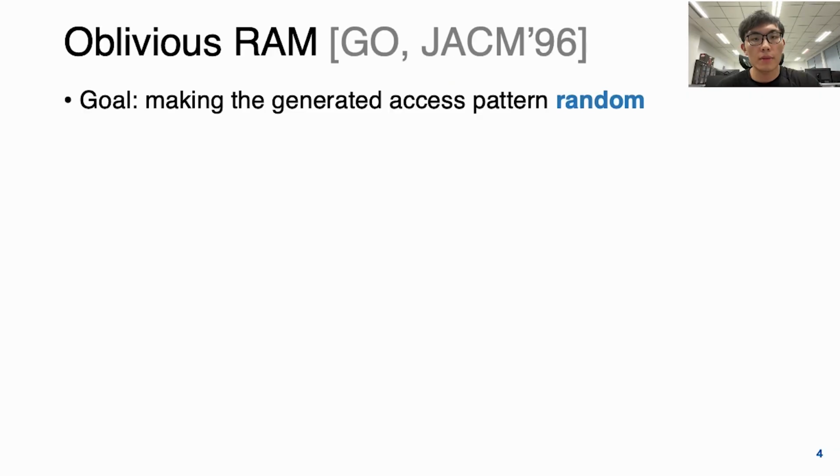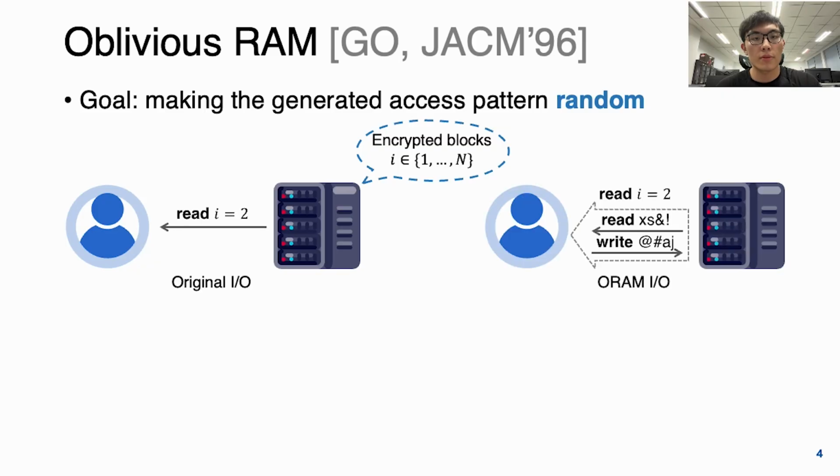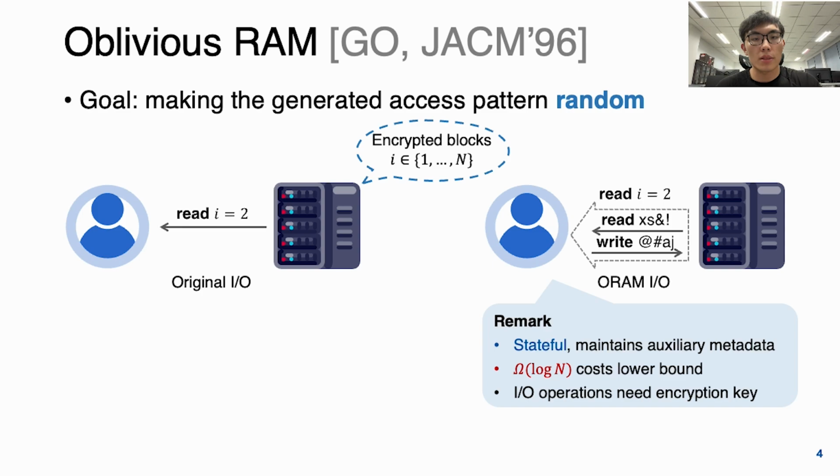As a mitigation, oblivious RAM, or ORAM, can generate random access patterns. For example, if a client outsources n blocks in the server side and wants to access the data at index 2, ORAM can convert it into a series of random read and write operations, therefore protecting the access patterns. Note that ORAM is stateful and needs to maintain metadata on the server side and the client side. It also has a cost lower bound of log n.